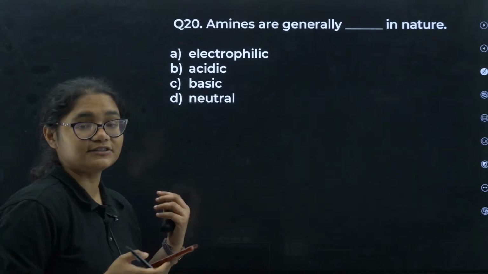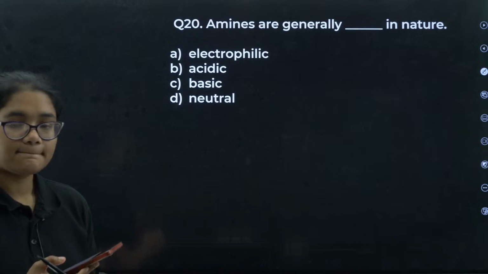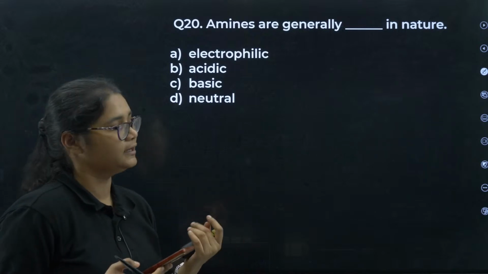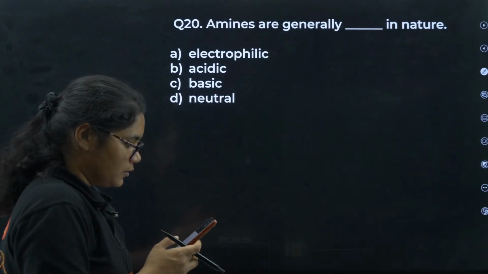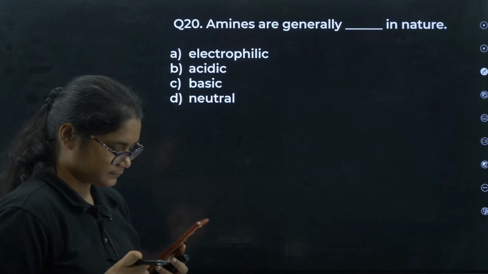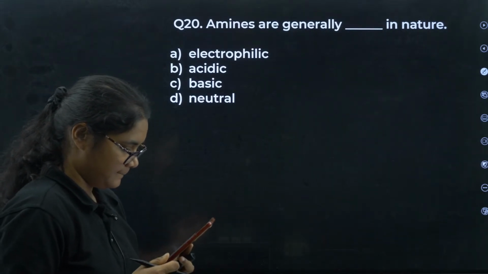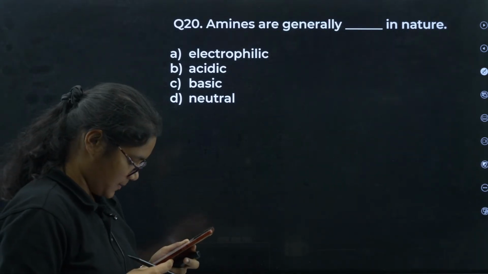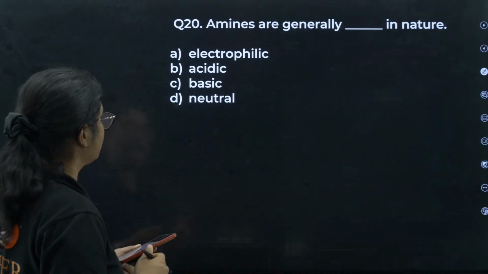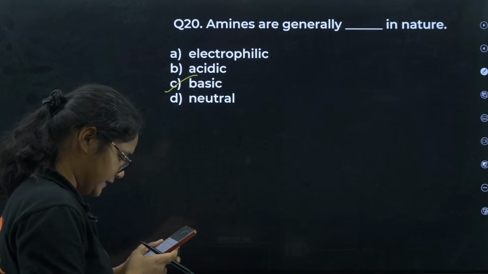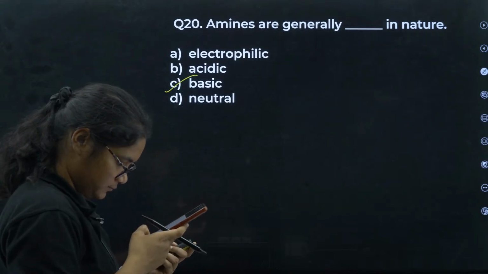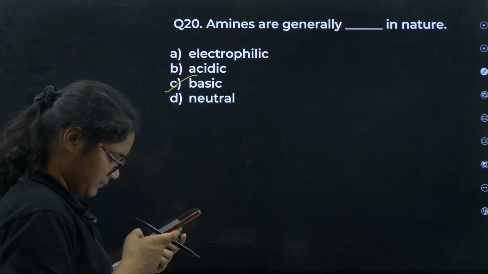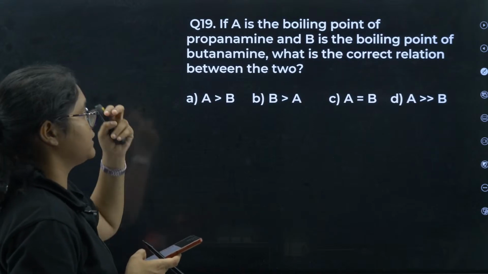What are amines generally? Amines are generally electrophilic in nature, acidic in nature, basic in nature, or neutral in nature. What is the nature of amines? C. Yes, all of you are correct. Basic in nature. Okay. Fine. Next, coming to question number 19.